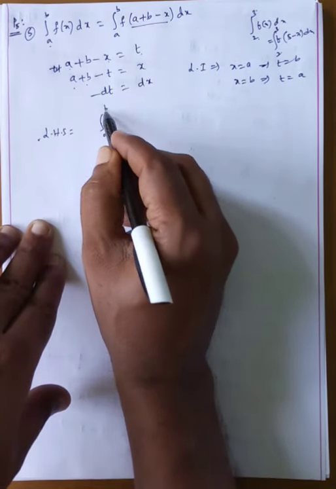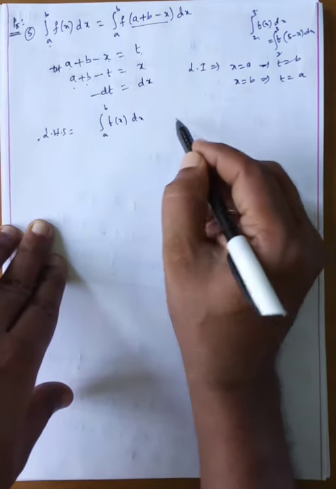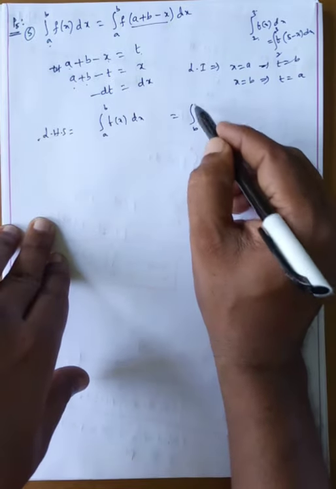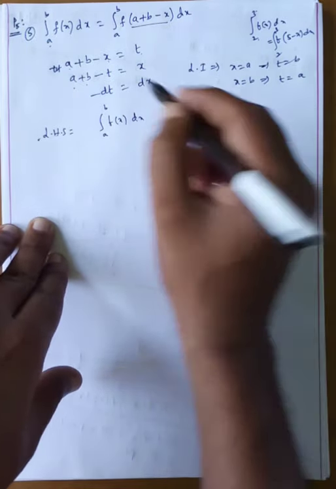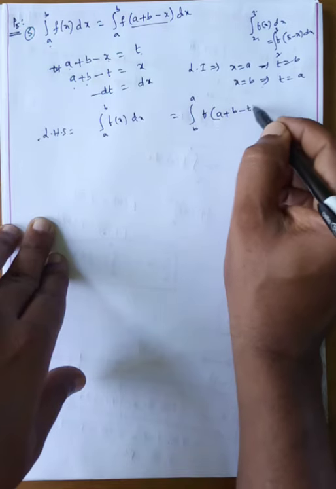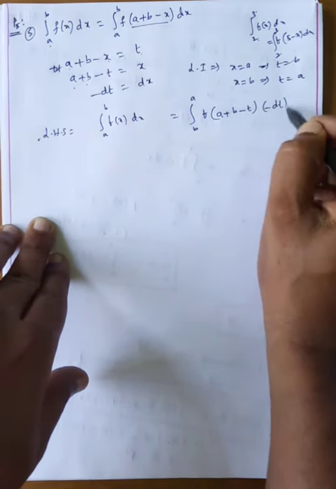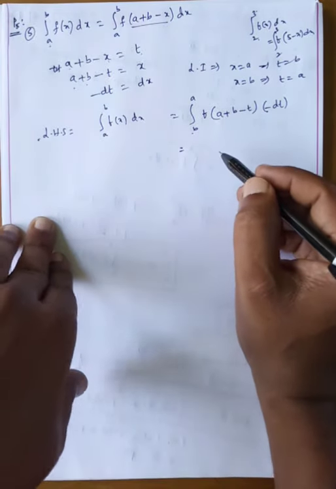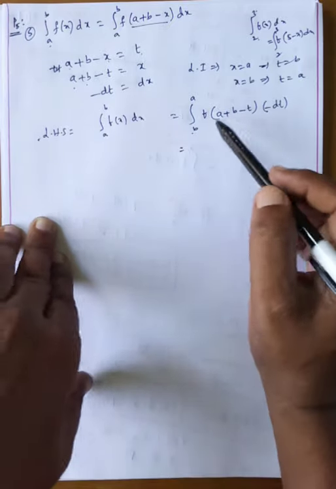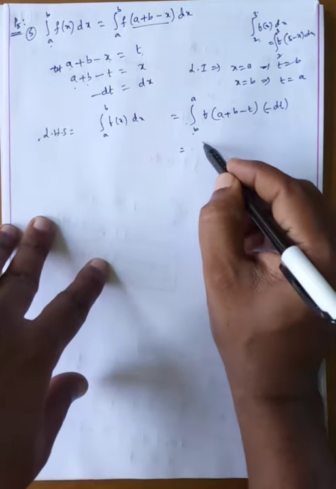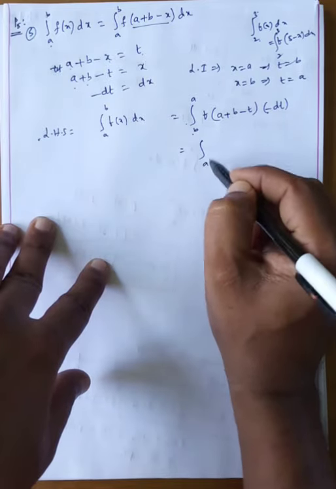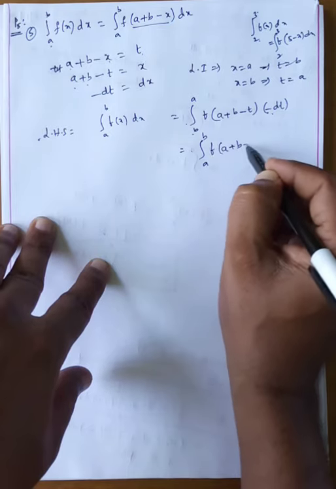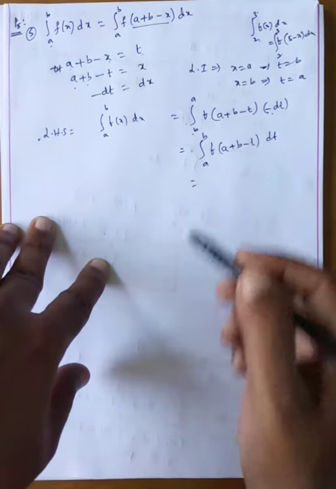The integral from a to b of f(x) dx equals the integral from b to a of f(a plus b minus t) times minus dt. Now, since minus is there, we change the upper and lower limits and again get a minus, so minus into minus is plus: the integral from a to b of f(a plus b minus t) dt, which by the first property is equal.